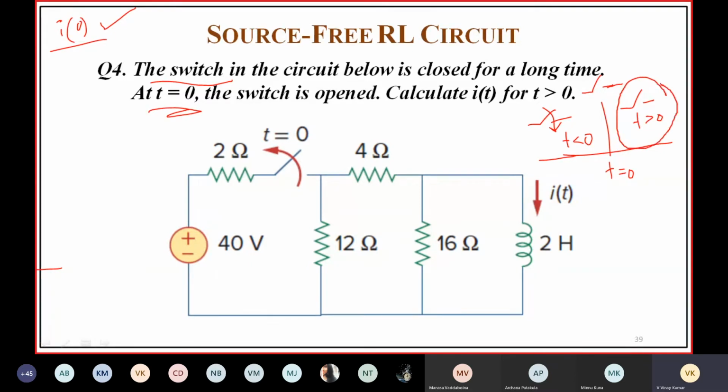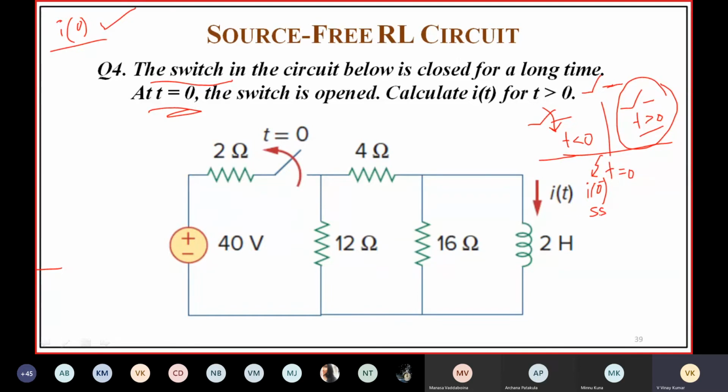Now, in order to find the expression of current for t greater than 0, you should know the initial value. That is, I of 0 minus will be the initial value for t greater than 0. At t is equal to 0 minus, steady state occurs, so the inductor acts as a short circuit.